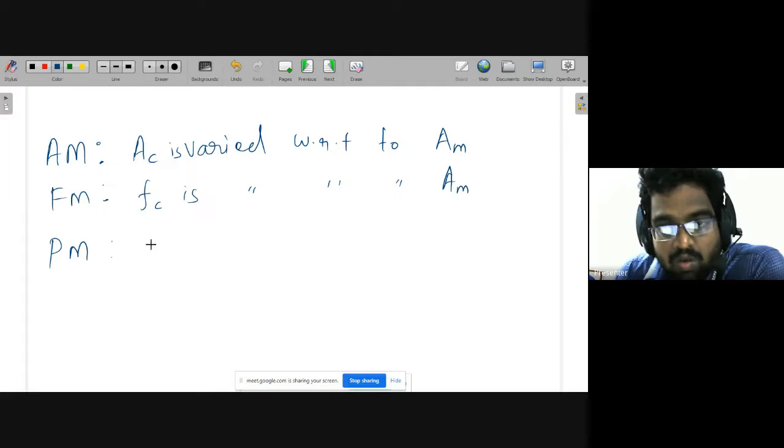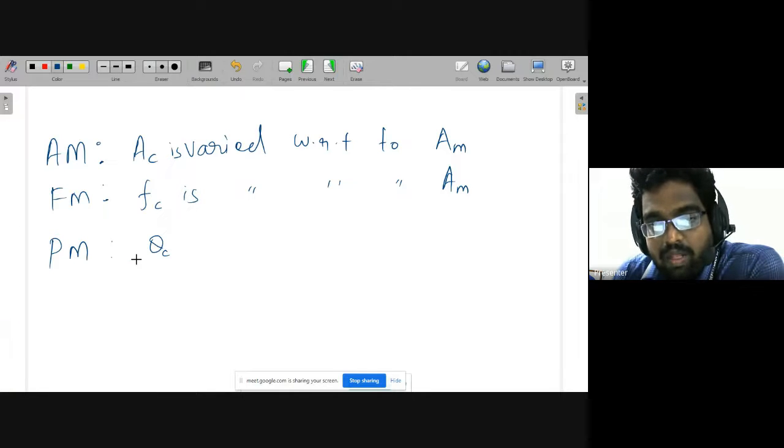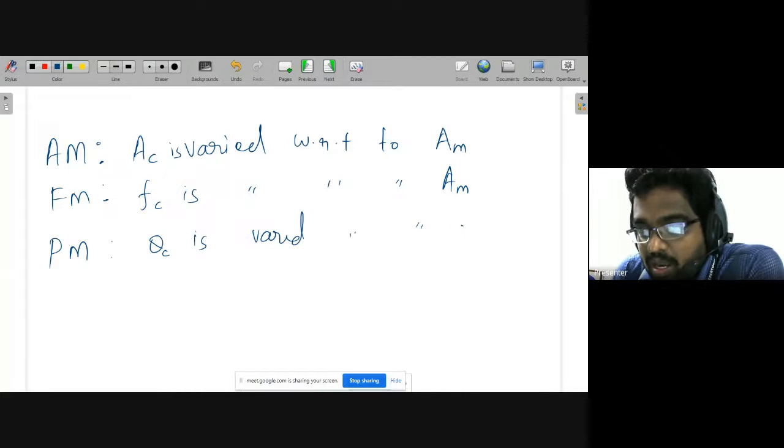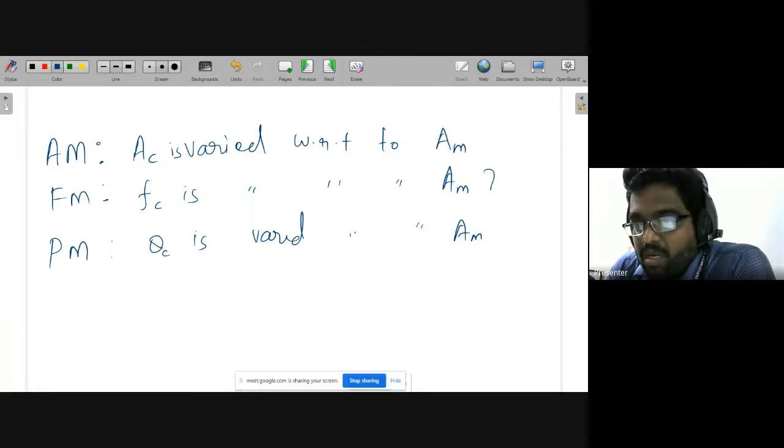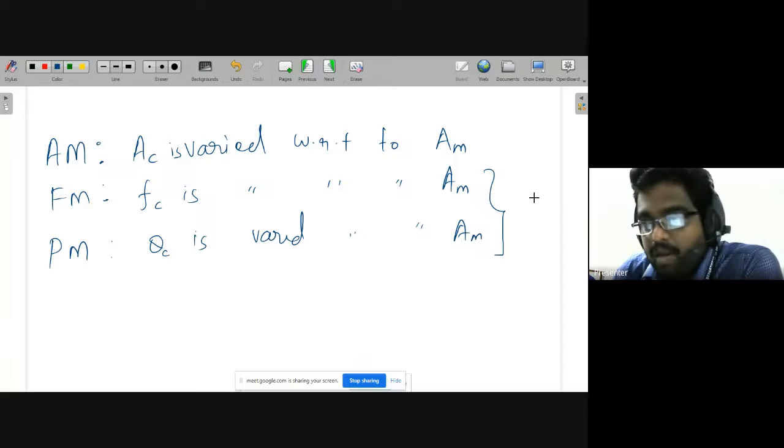Then what is PM? PM means varying the angle, or angle of the carrier. That means phase of the carrier is varied with respect to, again, the amplitude of the message signal. So these two, FM signal and PM signal, combinedly we will call as angle modulation.